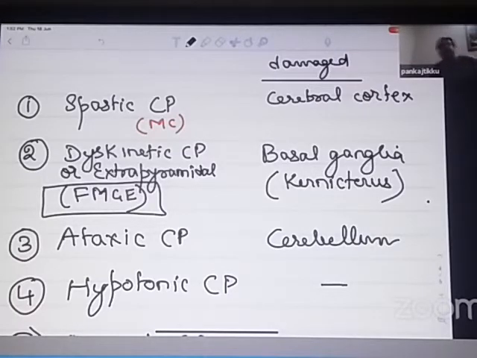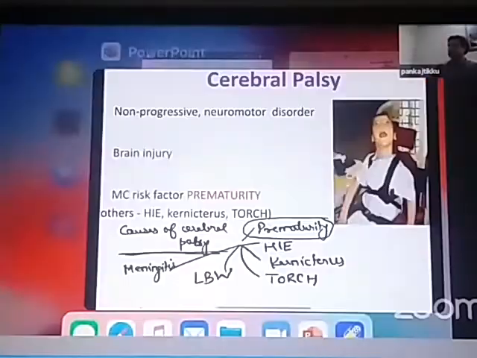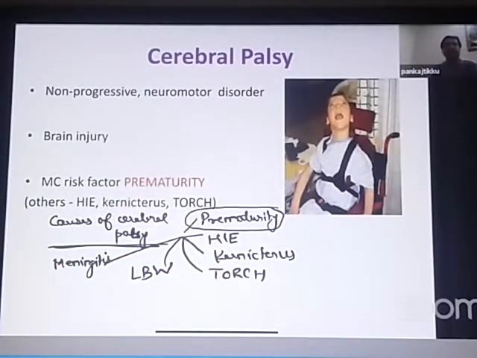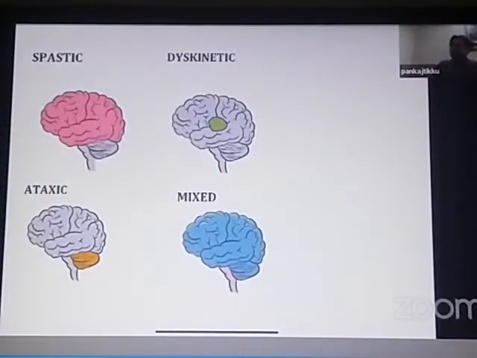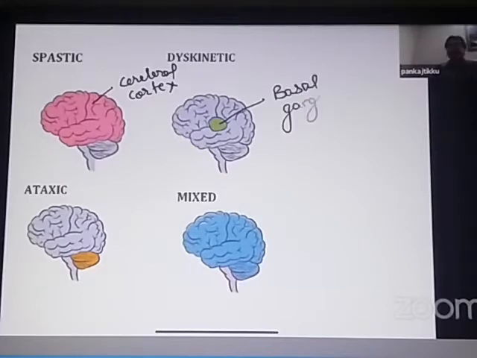I hope cerebral palsy now is thoroughly done and you do not have any problem in remembering. So these are the pictures that can be given to you, and they can ask you like this. So when the cerebral cortex is damaged, it is which type of cerebral palsy? It is spastic cerebral palsy. Green colored is the basal ganglia. When the basal ganglia is damaged, which type of cerebral palsy? It is dyskinetic cerebral palsy.